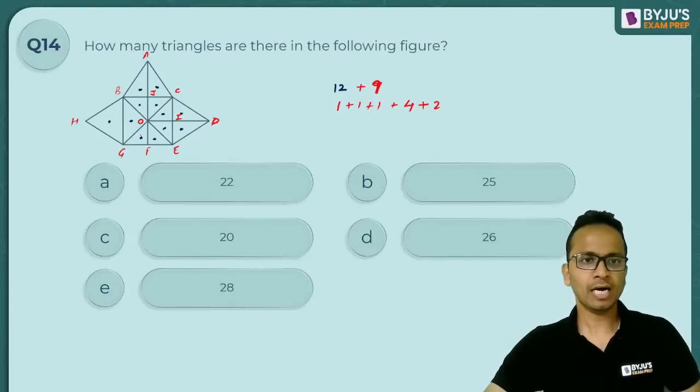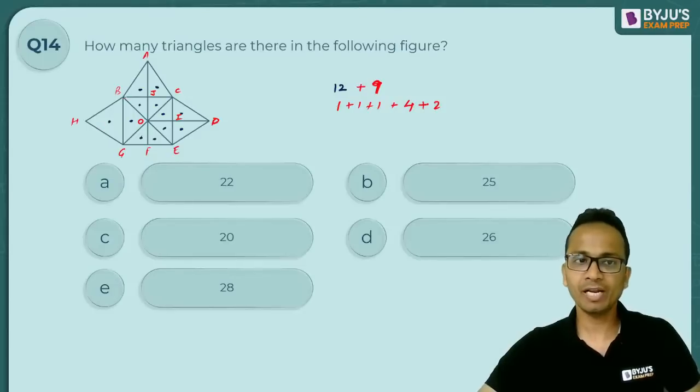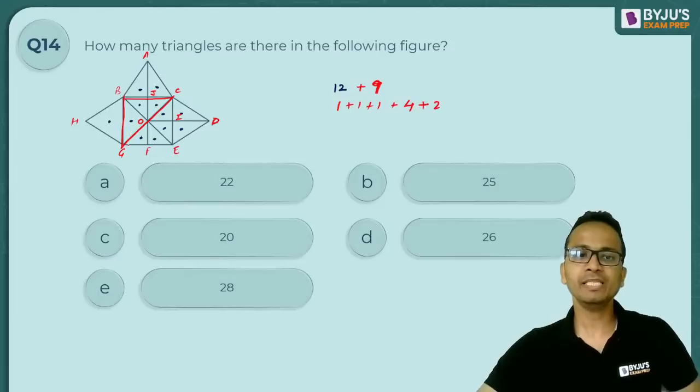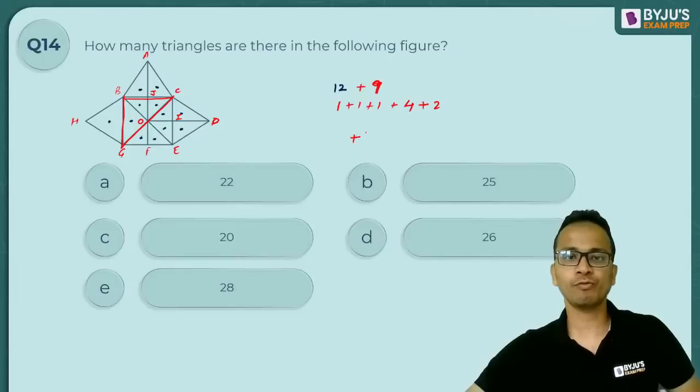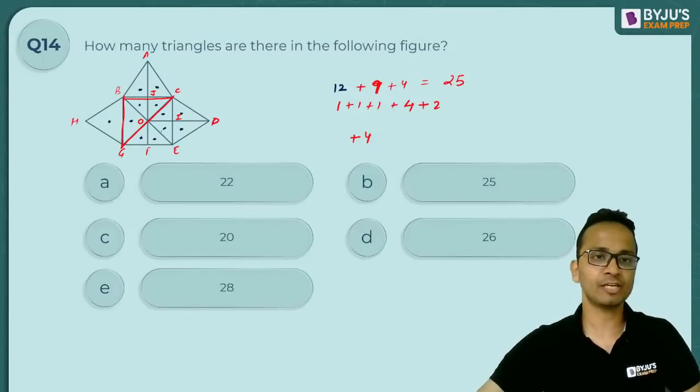Okay, now let's see the three-triangle ones. The three-triangle ones will not come at the corners. So in the middle of the figure, this type of triangle: BGC, then BGE, then GEC and BCE. So these are four triangles. So 12 plus 9 plus 4, that is 25. 25 triangles have been made so far.